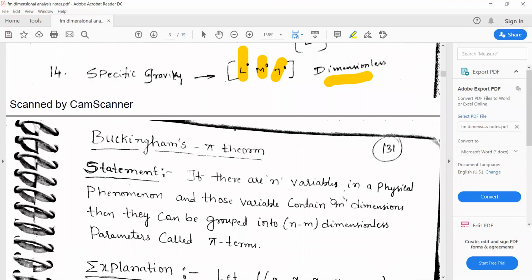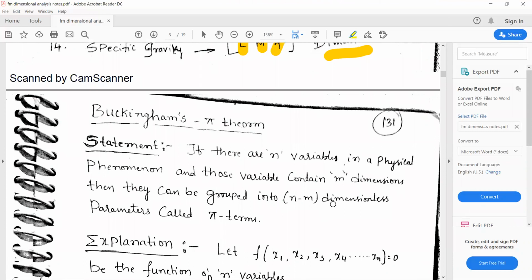This is done by making use of a theorem called Buckingham's pi theorem. This theorem is very, very important.